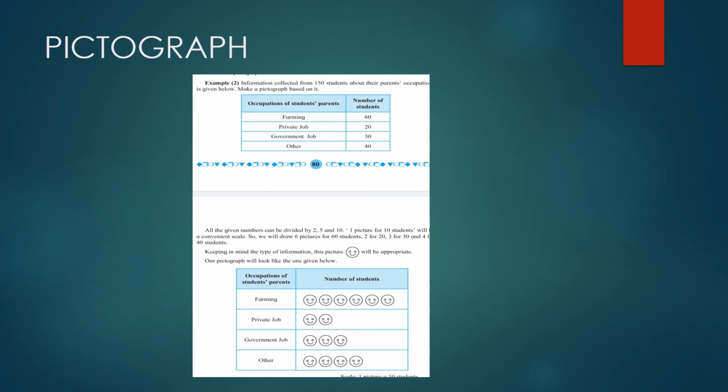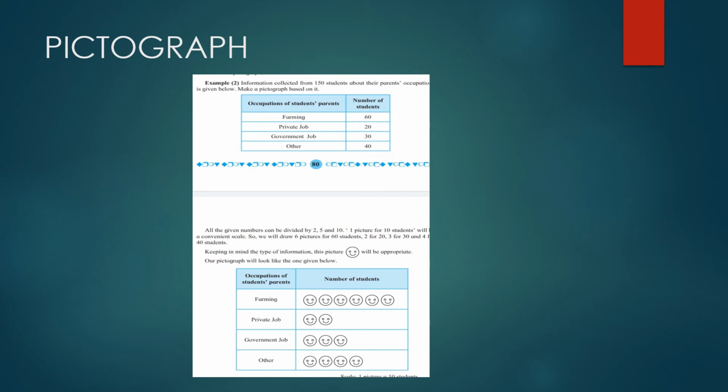So if we take 2, then 2 into 15 gives 30, and 30 smileys you cannot draw, right? So we can take one smiley as 10, because 10 is the table in which all these numbers come. So this is also a way we can do it, rather than this, because this 30 does not fall in the 20 table.